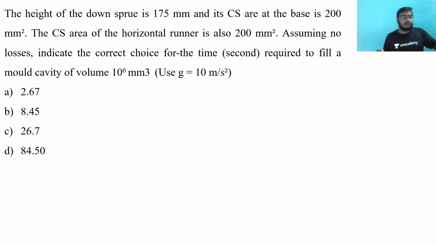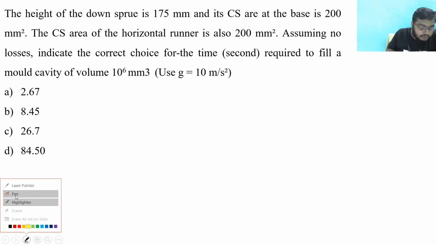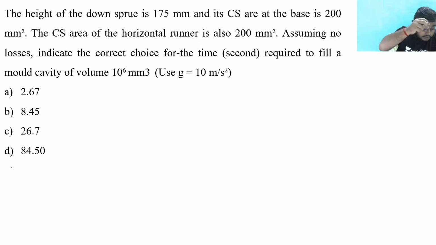Okay, let me give you the brief about this question. This is actually a previous year GATE question. Okay, good. At least you are trying. See here, what is being told in this question? The height of down sprue is 175 mm. What is a down sprue?